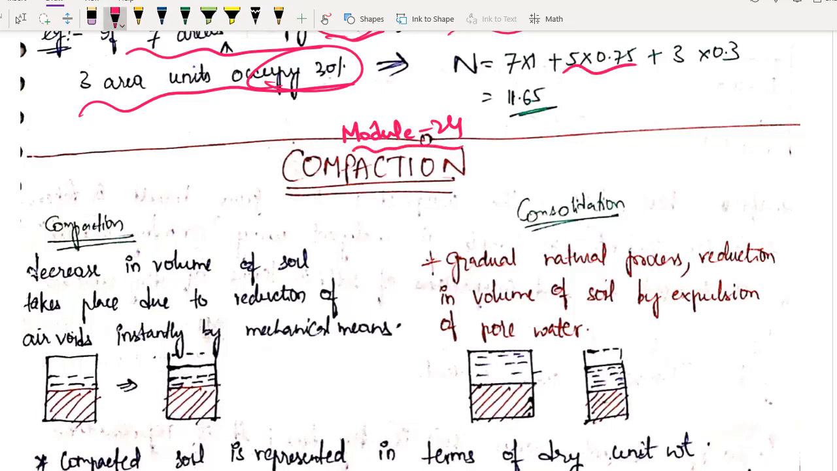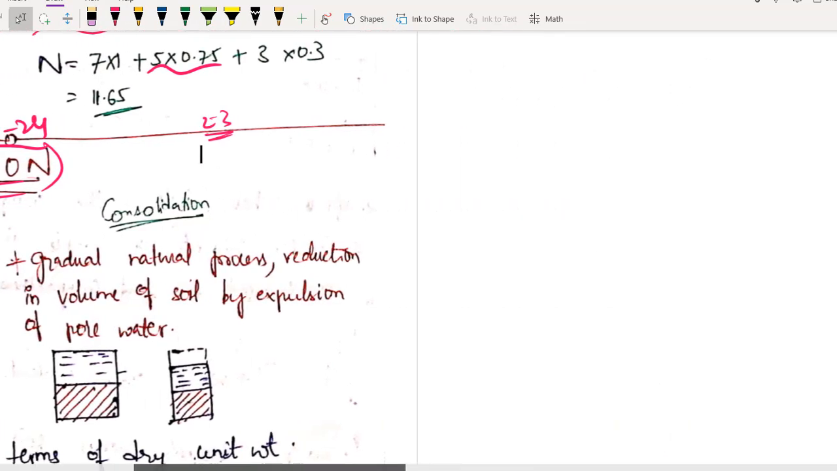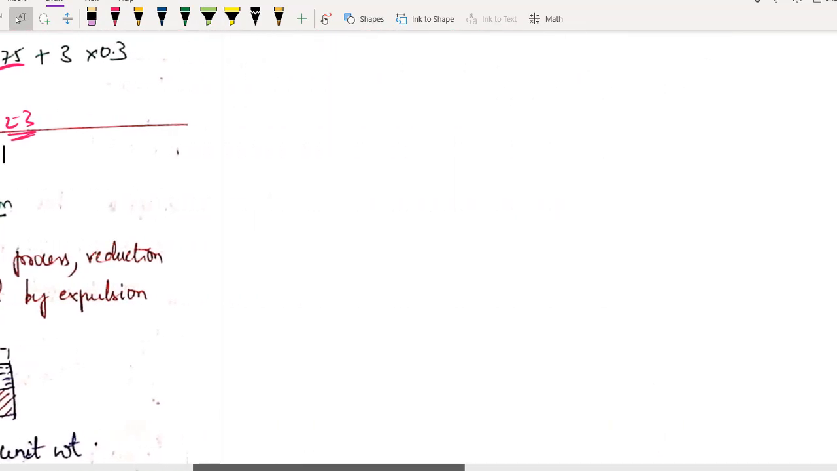In this video I am going to continue with module number 24 and we are going to start a very fresh chapter, compaction. A very simple chapter, you just have to listen once and you will never make a mistake. Hardly there are 2 or 3 formulae, rest will be theory and you need not worry much about this chapter. Just listen to me, you will be able to answer all the theory questions as well as numerical problems.